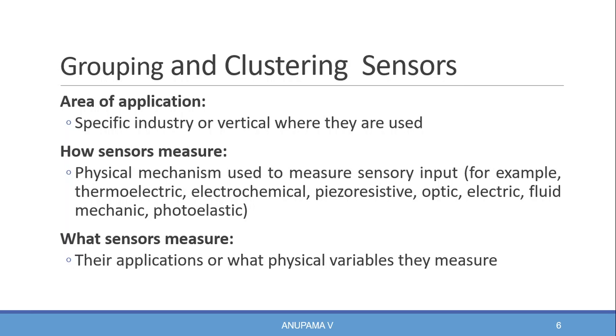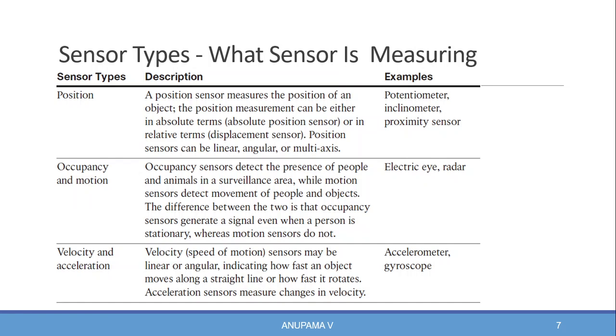So, with this, we have studied how to categorize or group or cluster sensors of different kinds. There are a lot of classifications of sensors based on the material, cost, design and other factors. Now let us see examples of sensor types based on what the sensor is measuring. So in the presentation you can see different types of sensors, called position.